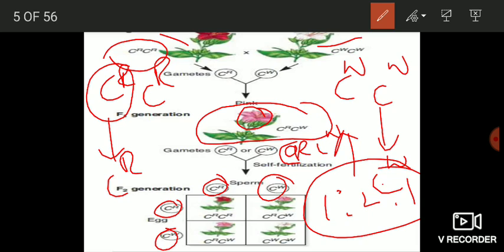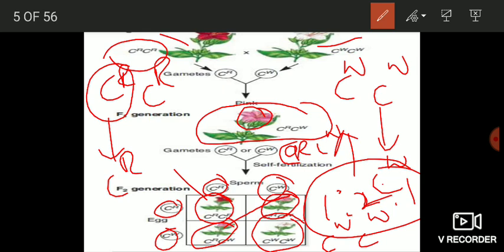So you can simply say that if you get a ratio of 1:2:1 in the F2 generation, it is a case of incomplete dominance. This plant possesses red flowers. This plant possesses an intermediate flower color between white and red, that is pink, and this plant possessing CW will possess white colored flowers.